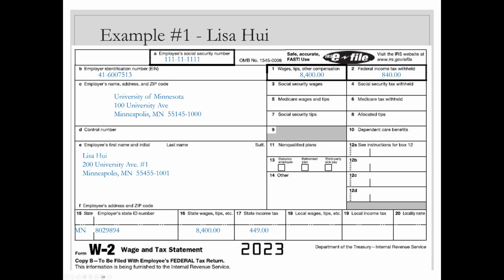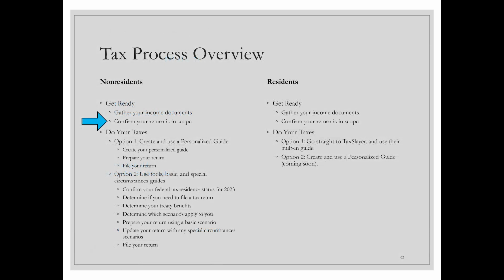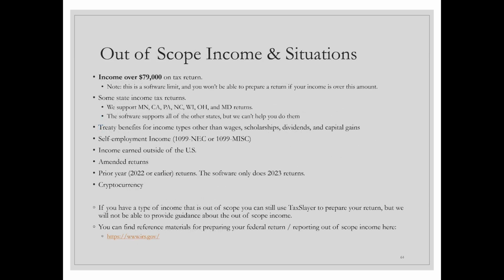She also worked on campus, and she got a W-2 for those wages. So she had $5,000 of treaty exempt wages, and then an additional $8,400 of wages that were subject to tax. And here's her W-2 for that. All right, now we need to confirm that Lisa's tax return is in scope. So her income is not over $79,000, so that is great. She will be able to use the software to prepare her return. We don't support all states, unfortunately. The software generally will do them, but we aren't trained on all of them. But we can provide specific guidance for these states, and because Lisa's in Minnesota, we can provide support for her.